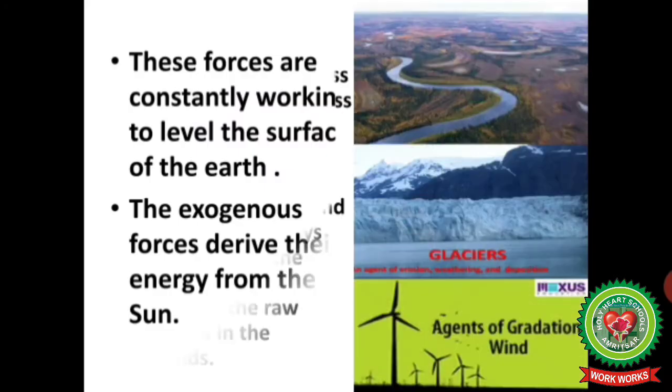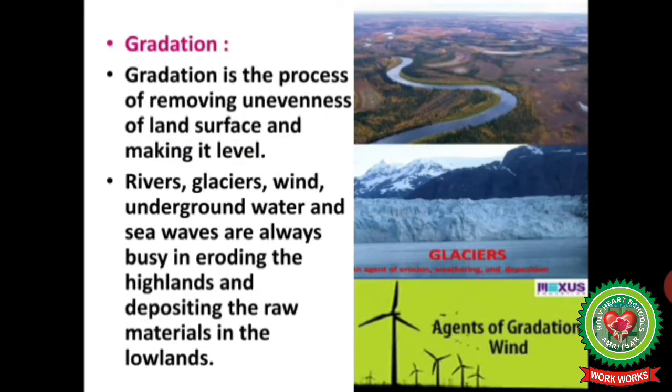First of all, we'll discuss gradation. Now let us see what is gradation and how it brings changes on the earth's surface. Gradation is a process of removing unevenness of land surface and making it level. We can say that gradation is a process of bringing the earth's surface to a common level. Rivers, glaciers, wind, underground water and sea waves are always busy in eroding the highlands and depositing the raw materials in the lowland.